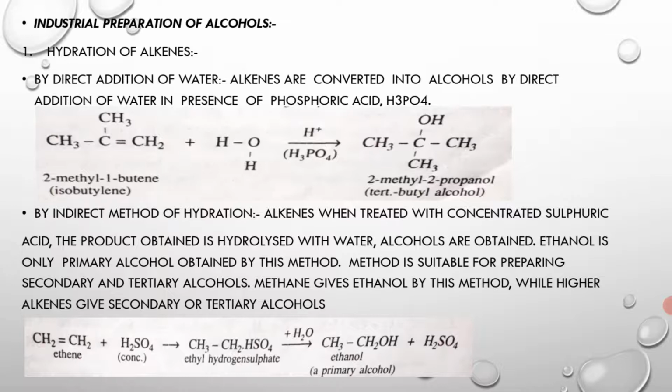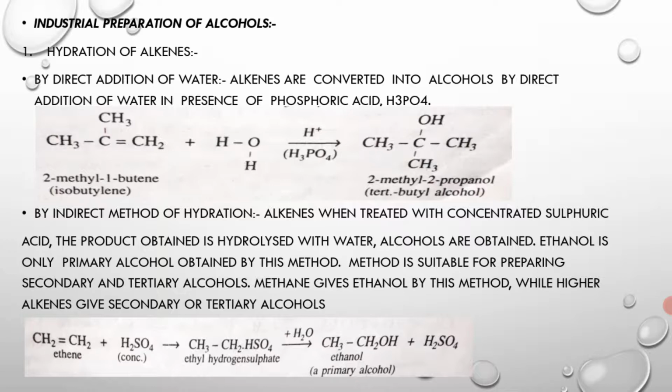Here first alkenes are treated with concentrated sulfuric acid H2SO4. The product is hydrolyzed, and then alcohols are obtained. Ethanol is the only primary alcohol obtained by this method. This method is suitable for preparing secondary and tertiary alcohols.